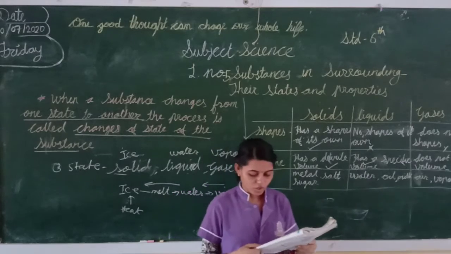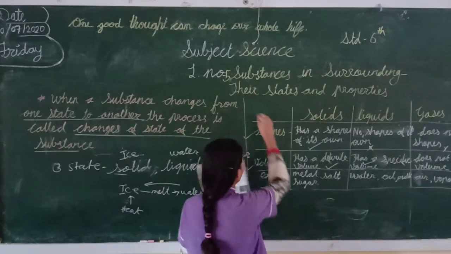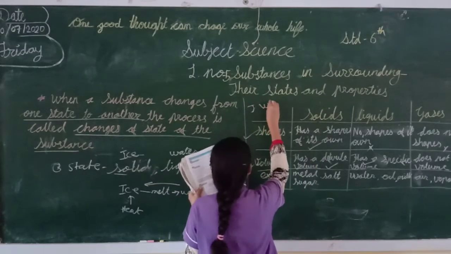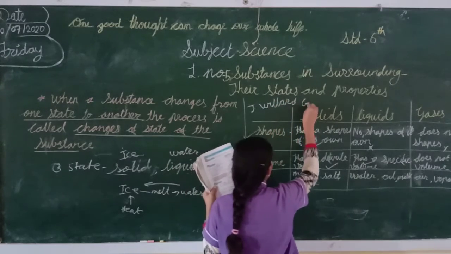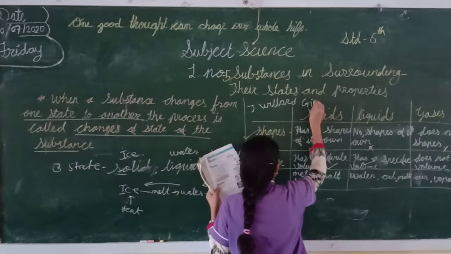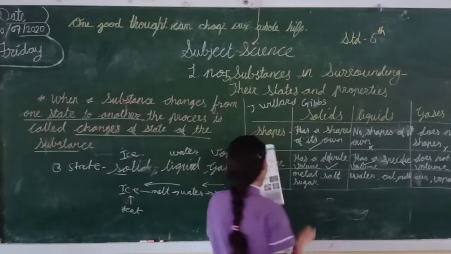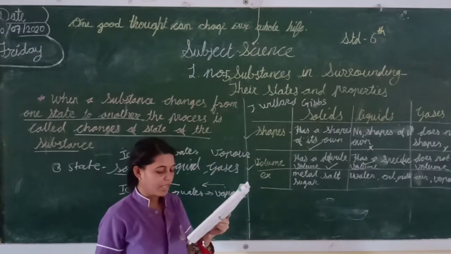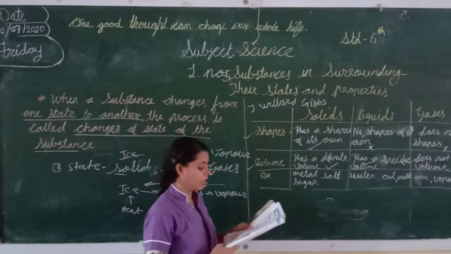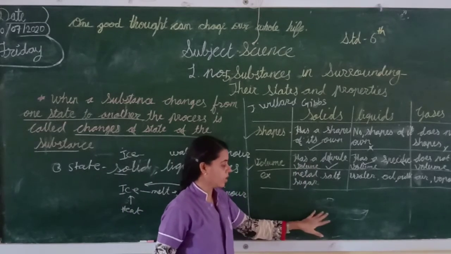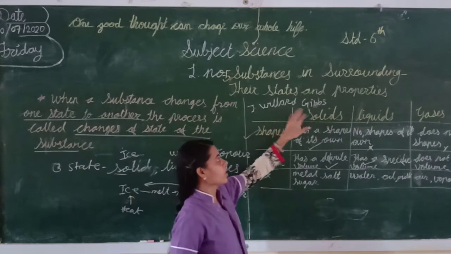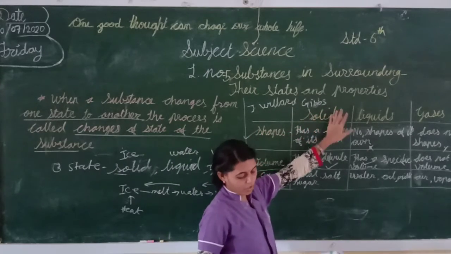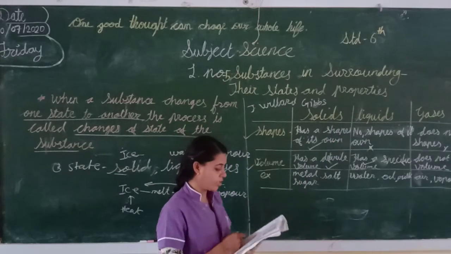In the 19th century, the scientist J. Willard Gibbs showed the characteristic properties of the substance. These characteristics of substance, J. Willard Gibbs introduced to us. I hope students you understood.